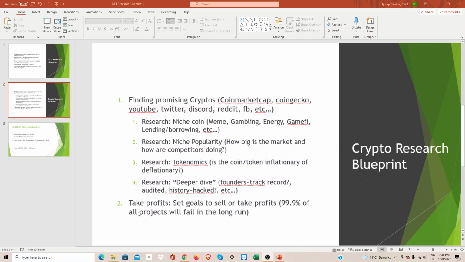Finally, always take profits. Set goals to sell or take profits, because 99.9% of all projects will fail. The wrong one.